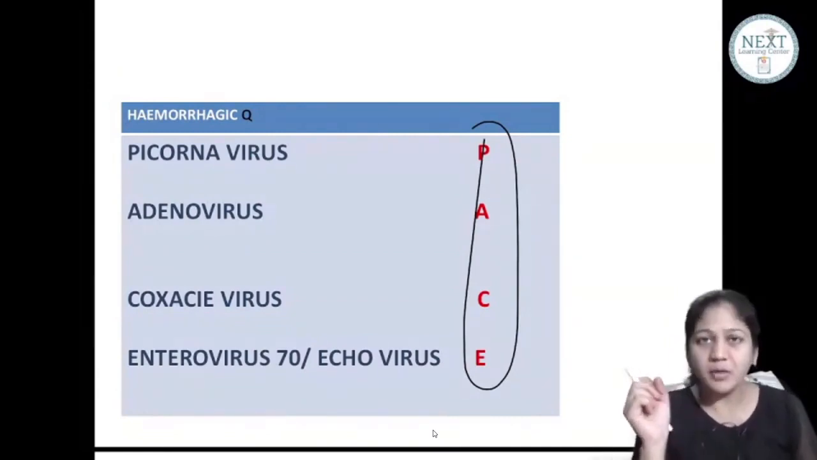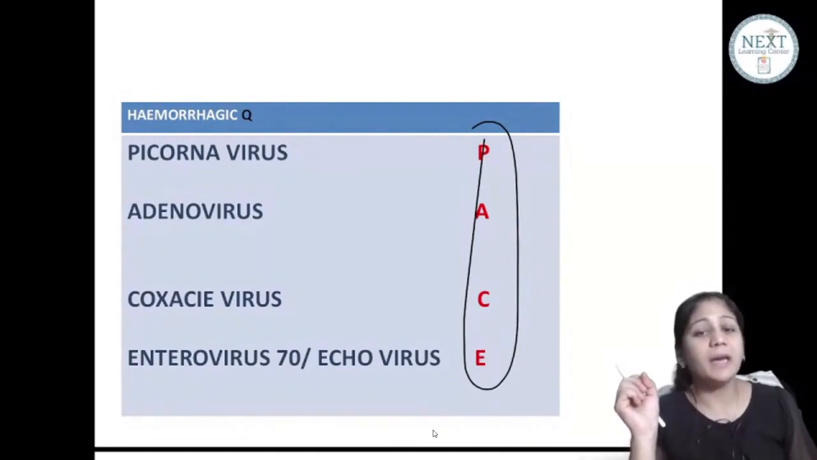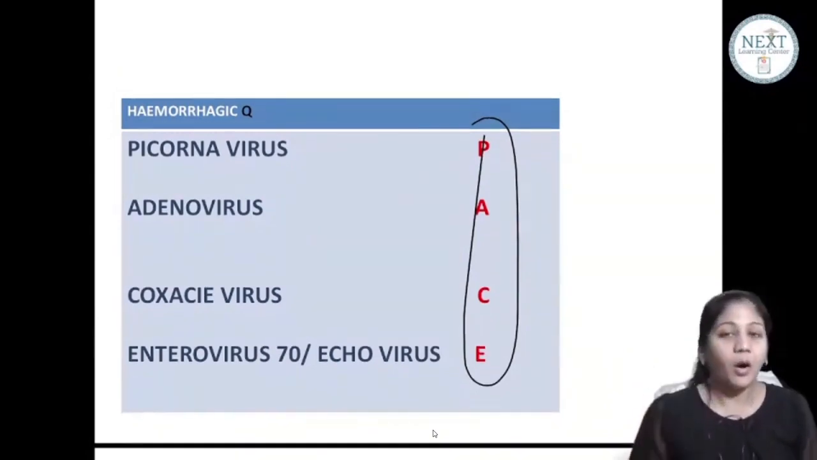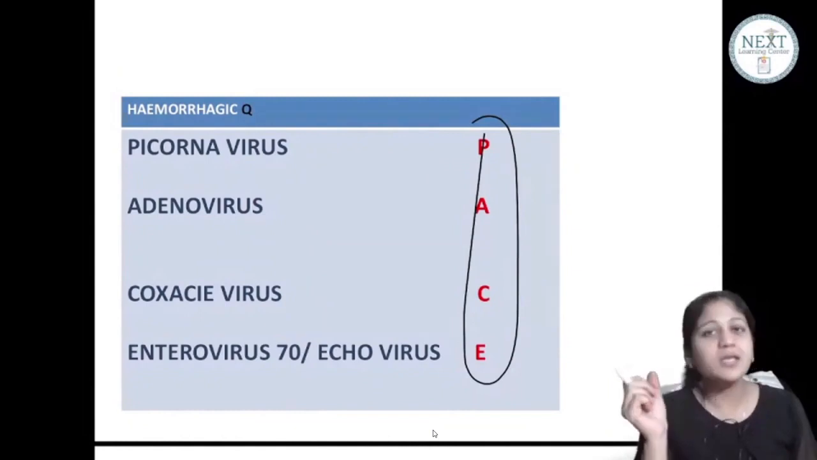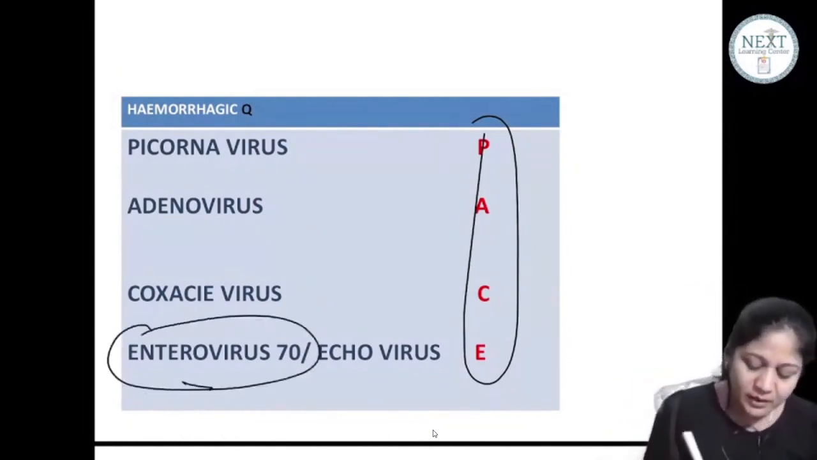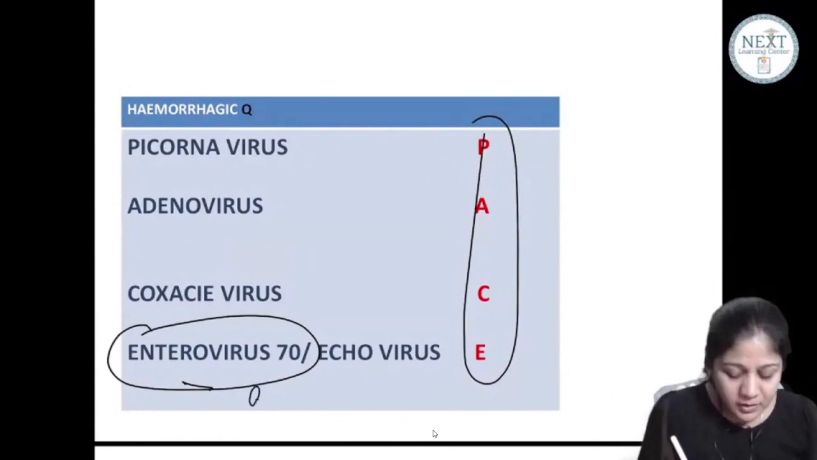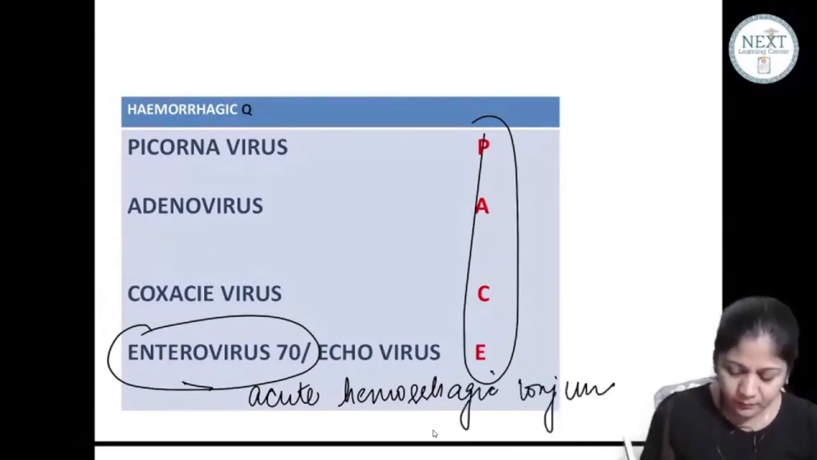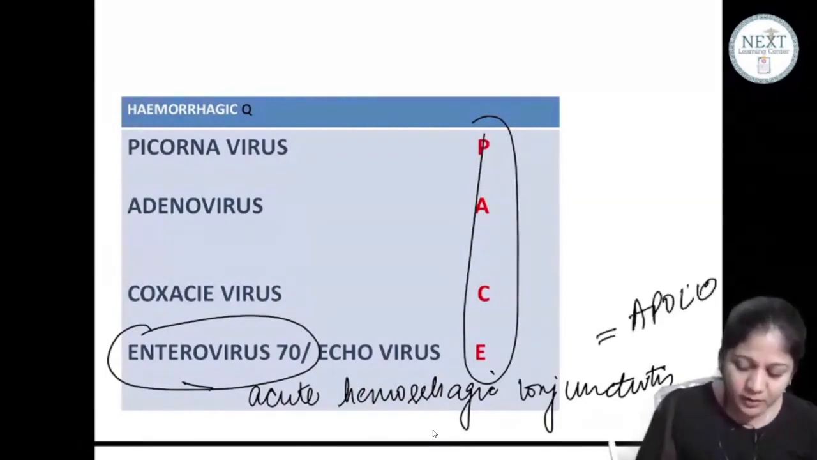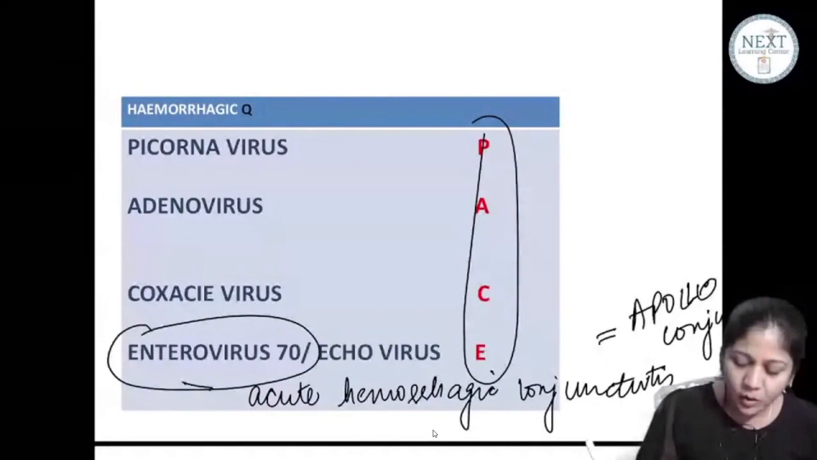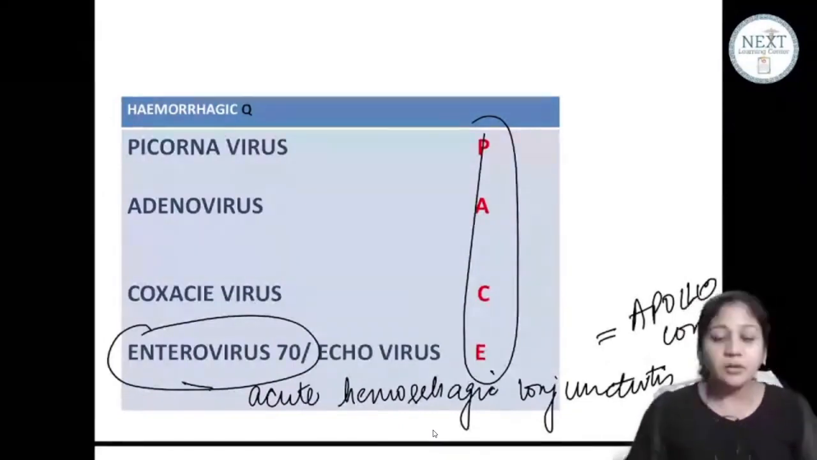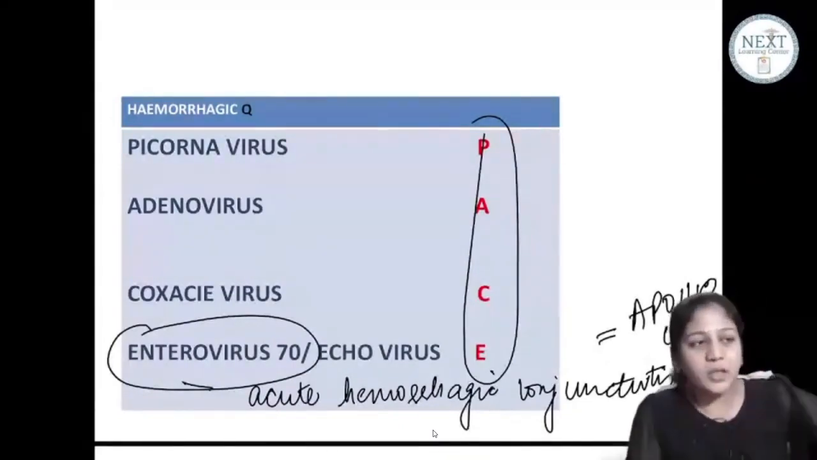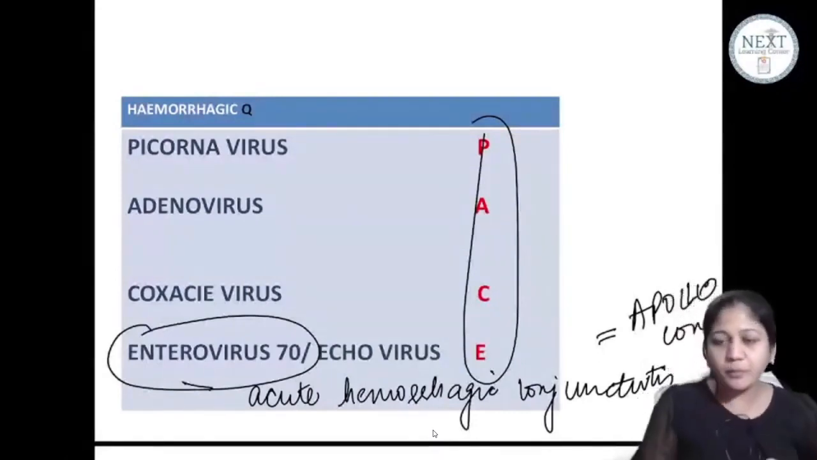So we are on hemorrhagic conjunctivitis which can be caused by PACE viruses. Now, all these viruses can cause a hemorrhagic conjunctivitis, but it is the enterovirus 70 which is very specific. And a conjunctivitis by this is also called acute hemorrhagic conjunctivitis. It is so specific that we have given a different name to it. We call it Apollo conjunctivitis or Apollo virus. Okay? You call enterovirus 70 to be Apollo virus. Okay, Apollo conjunctivitis.